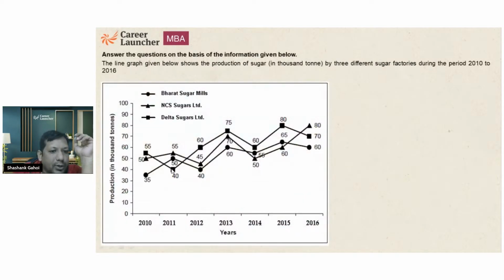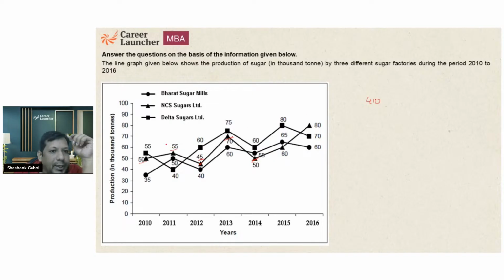So I'm going to calculate sum of NCS. NCS is which one? Triangle. So I got 50, 50, 55, 100 and 5, 105. This is 45. This is 150. 150 plus 70, 220. 220 plus 50 is 270. 270 plus 140 is going to be 410.